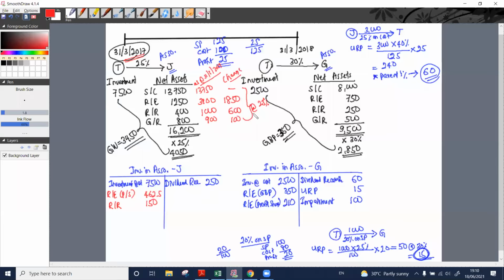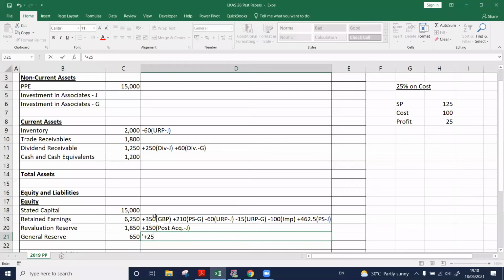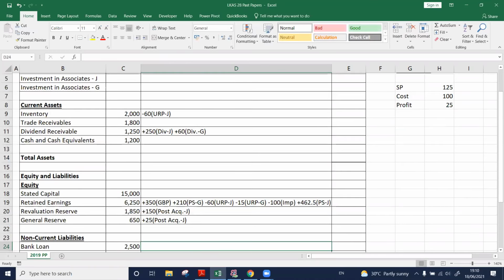25% out of this 100, 25. What we need to do? Investment in associate account debit. General reserve account credit. Investment in associate account debit. General reserve account credit. Post acquisition of J.